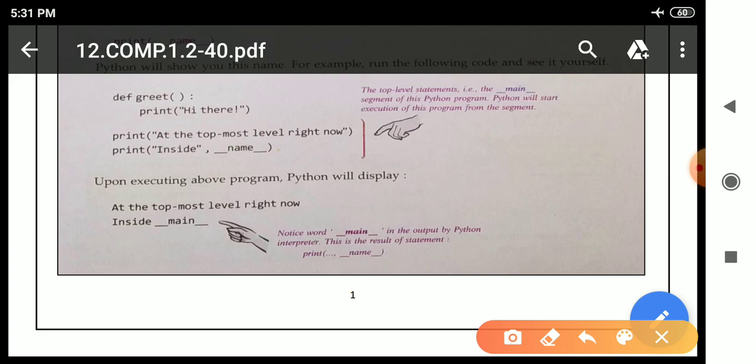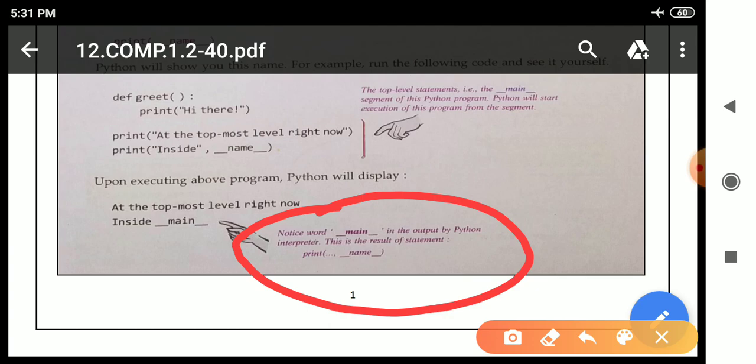At last, see here, notice __main__ in the output by the Python interpreter. This is the result of the statement print(__name__). Why? This is the name of a variable, and inside this variable we can get __main__, means the name of the topmost level is present inside this particular variable. These two lines are known as topmost level statements because they are present outside the function.